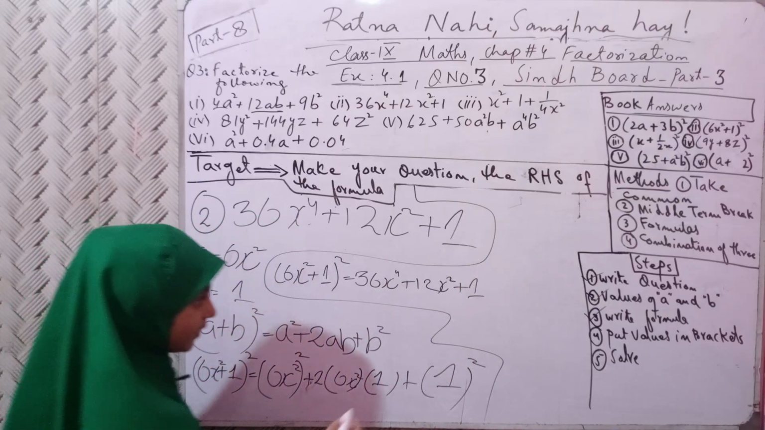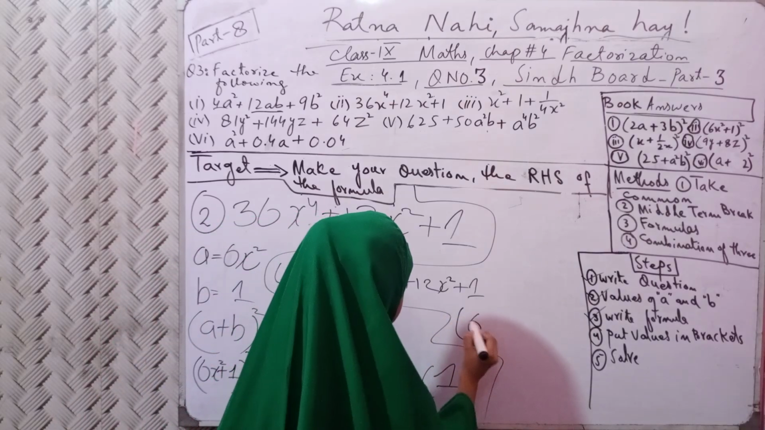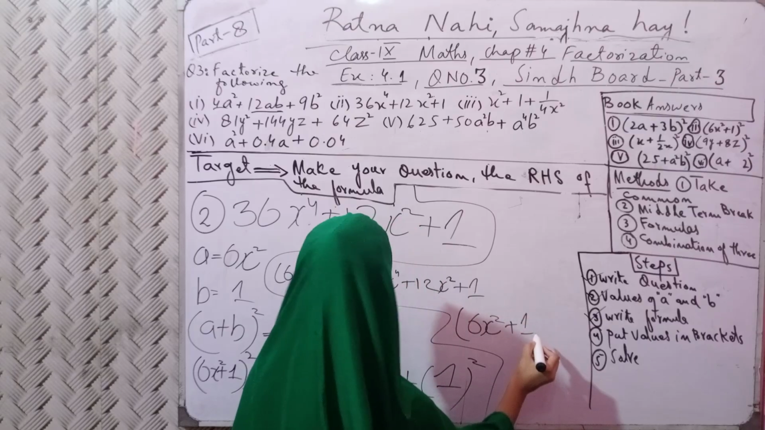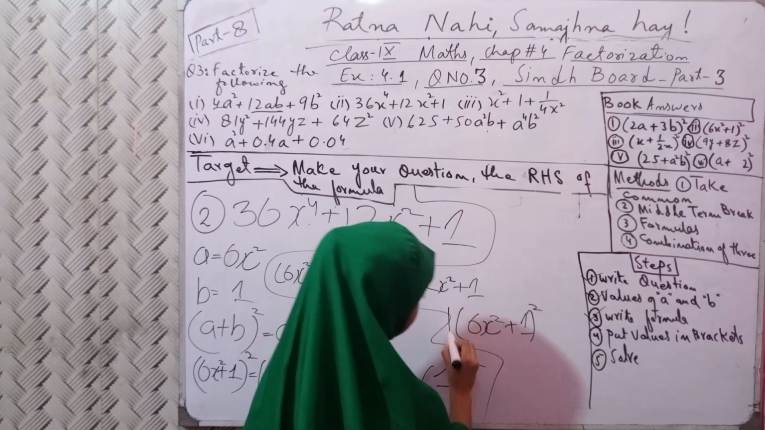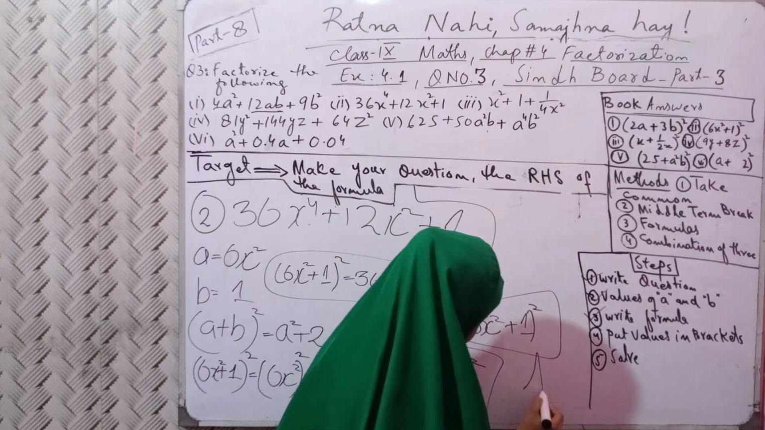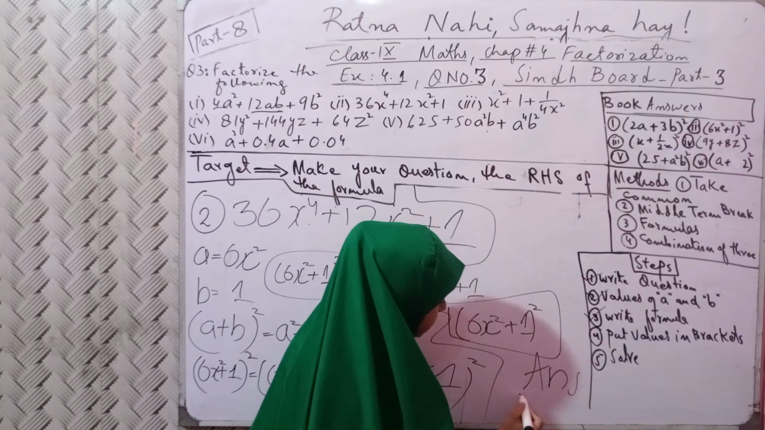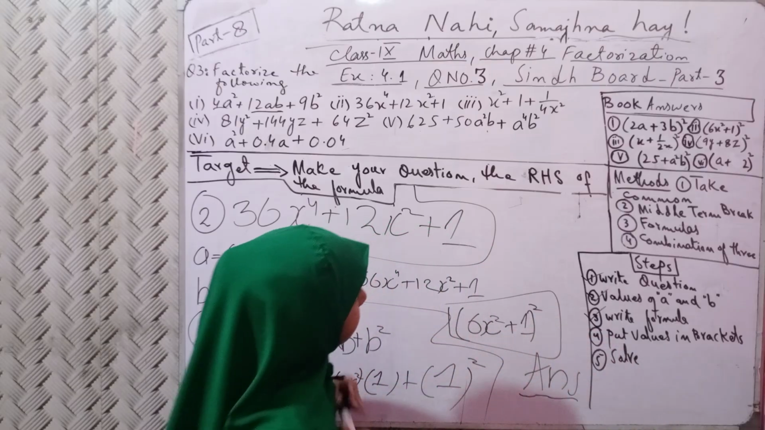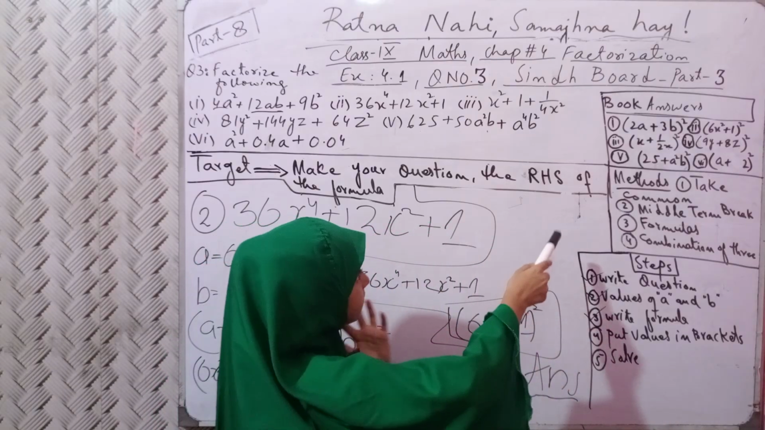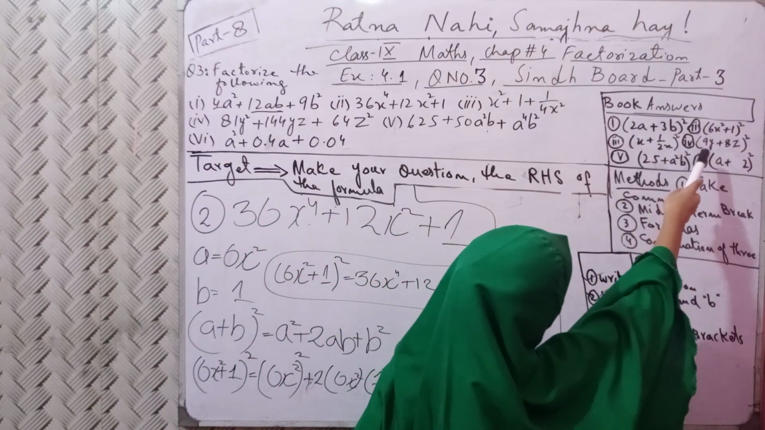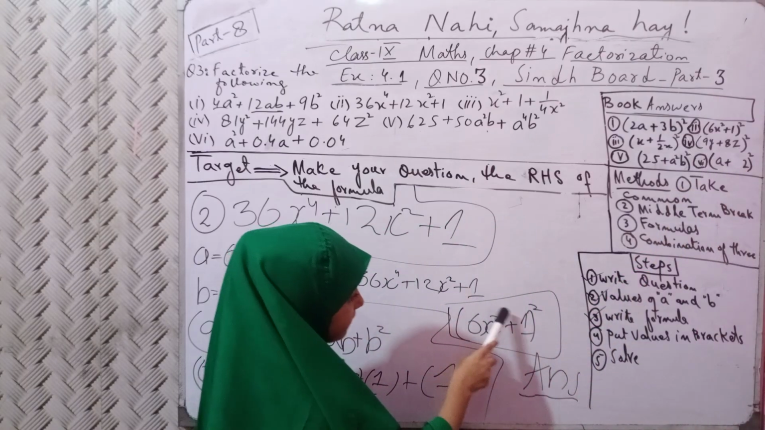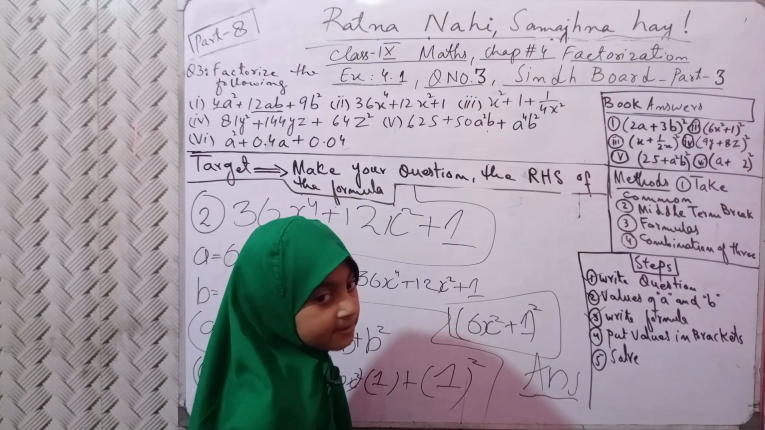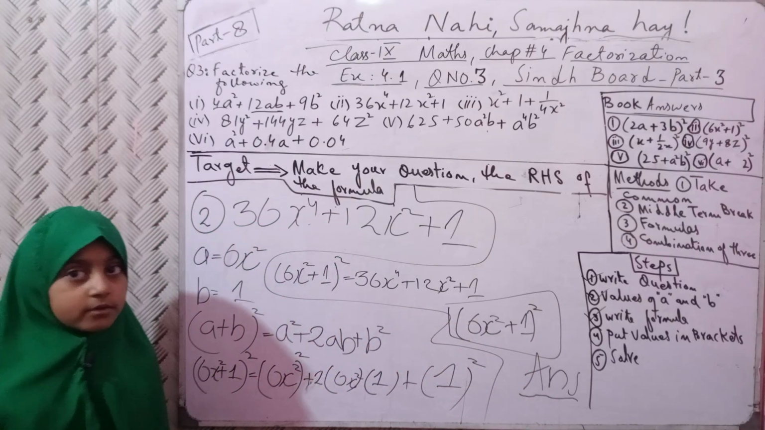Now let's come to the left hand side. Left hand side is 6x power 2 plus 1, whole square, and it is your answer. The book answers are written. You can check it. Now, question number 2: 6x square plus 1 whole square. Okay?